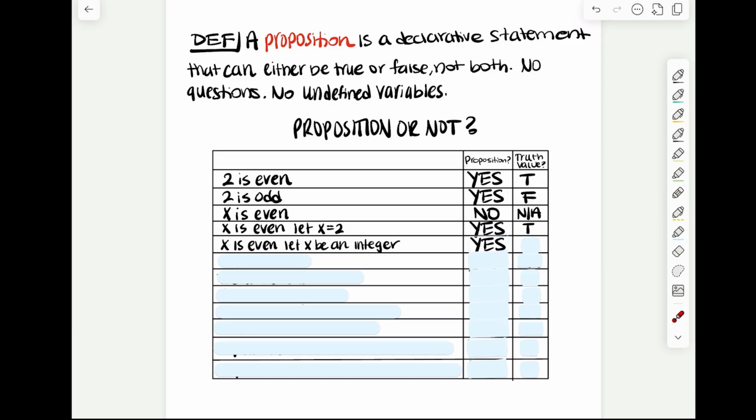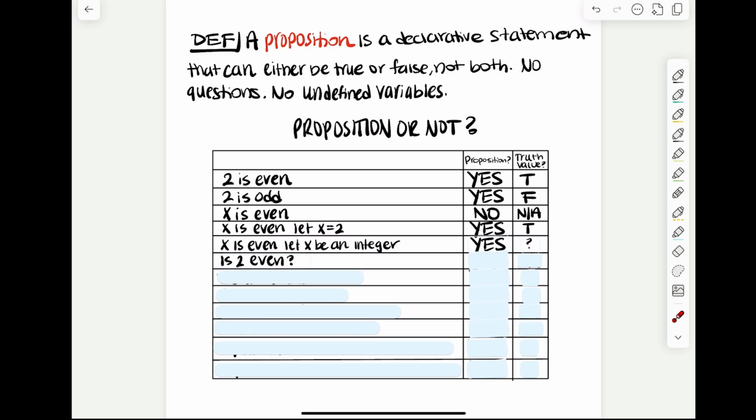Now, do we know its truth value? No, we actually don't know what the truth value is, and that's okay. We don't need to know. We don't know its truth value because we don't know what specific integer x is, but we do know that because it is an integer, x is even will either be true or false, so it is a proposition.